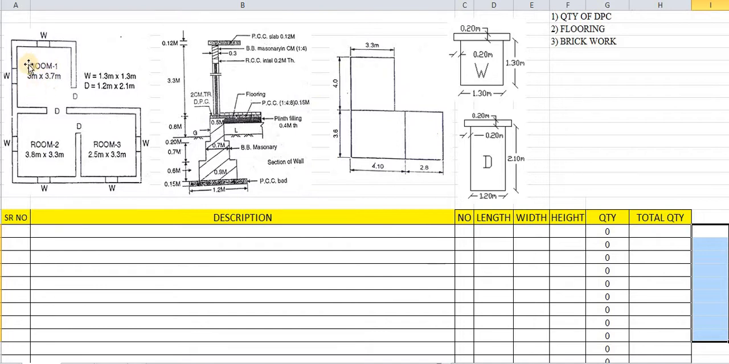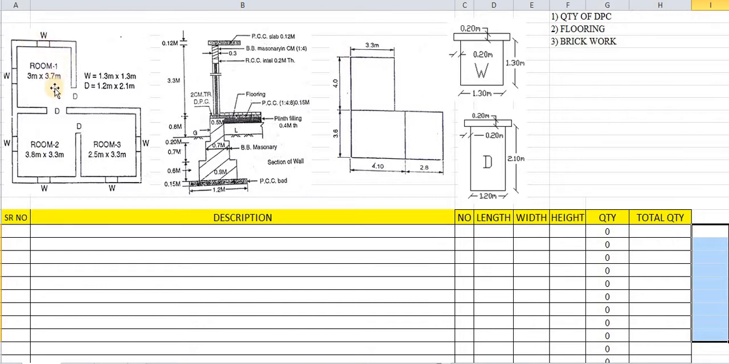Here 3 meters is the length of room number 1. The center to center distance for room number 1 will be 0.15 on the left side and 0.15 on the right side. How? Because 3 divided by 2 gives 0.15 center to center distance. So 3 plus 0.15 plus 0.15 is 3.3. So here we have taken 3.3 from this end.